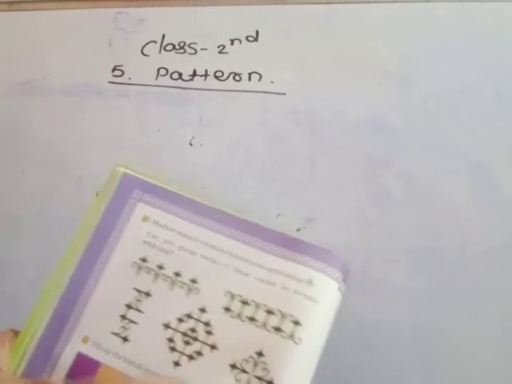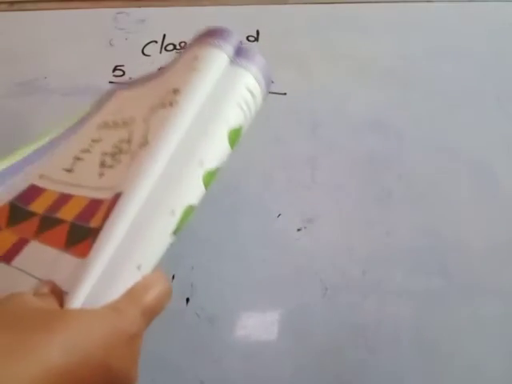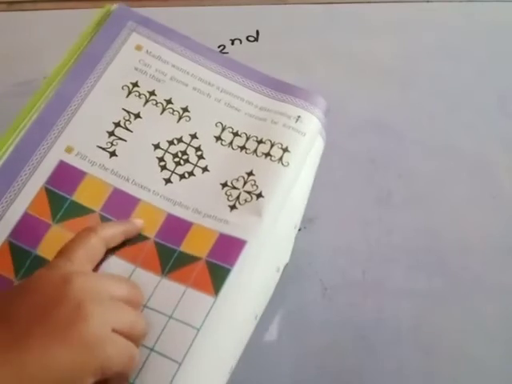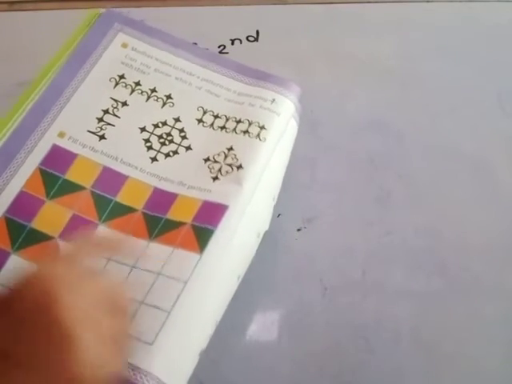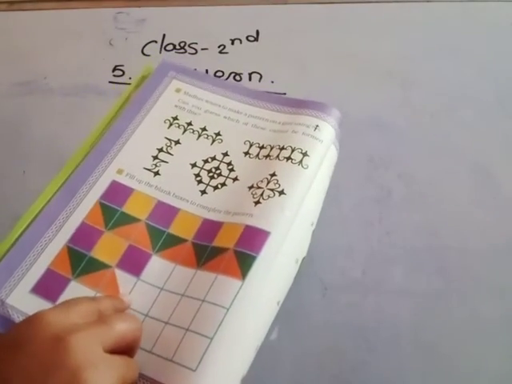Fill in the blank boxes to complete this pattern. Here also you complete this pattern. See here, the first one, this color and this color are also the same, here also the same. Then see which color is here, and use the same colors. Then in the second pattern, the second and fourth patterns are also the same.